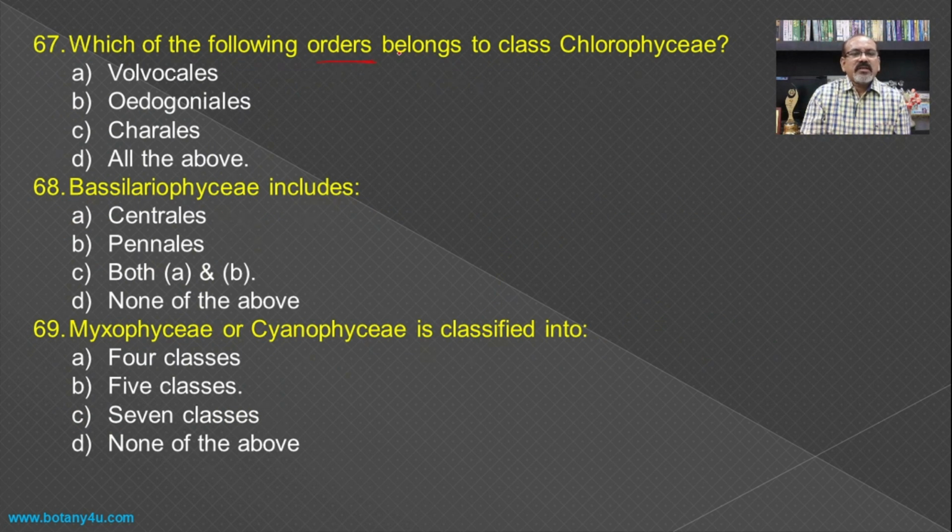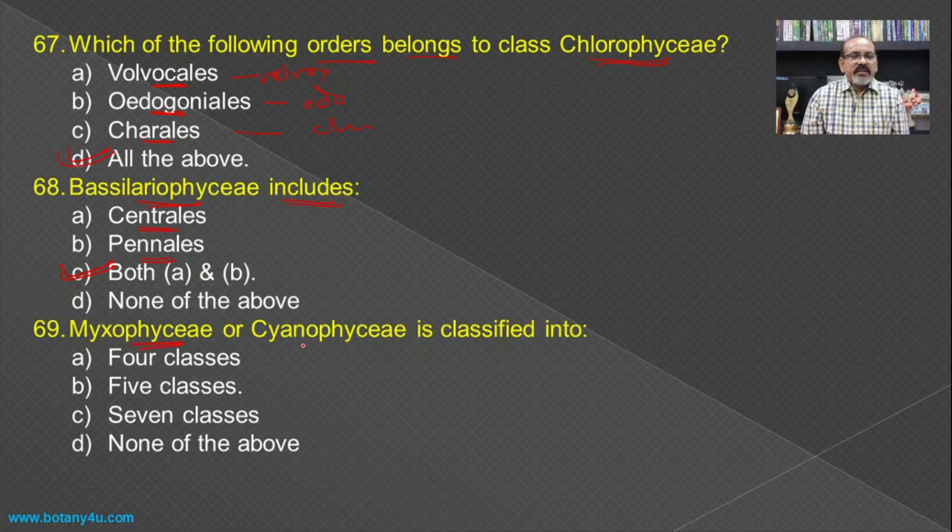Then which of the following orders belong to class Chlorophyceae? Volvocales, Oedogoniales and Charales. Volvocales include Volvox, Oedogoniales include Oedogonium, Charales include Chara, and all these are green algae, that is, members of Chlorophyceae, and hence all these three orders belong to the Chlorophyceae. Then Bacillariophyceae includes Centrales and Pennales, both are orders of the Bacillariophyceae, and hence both A and B become the answer for this question.